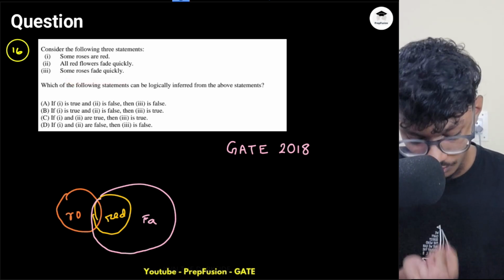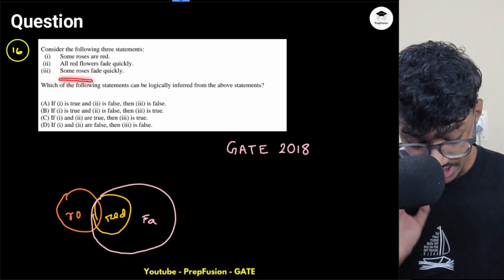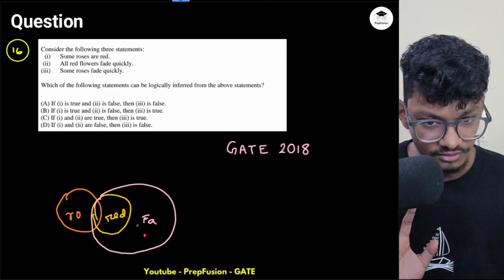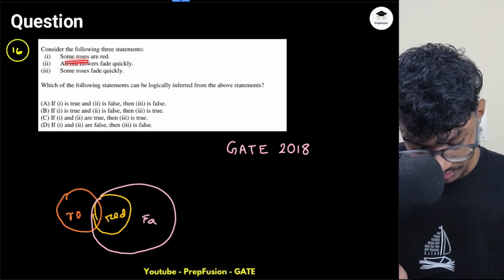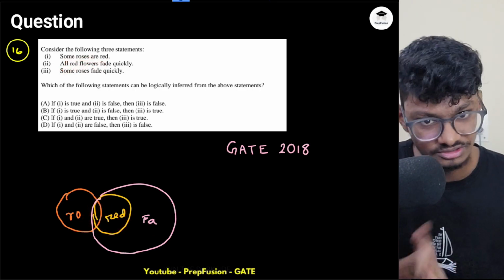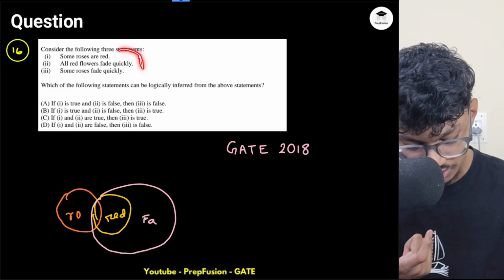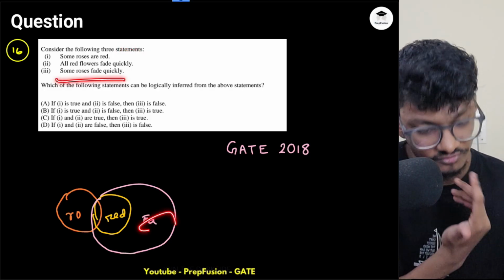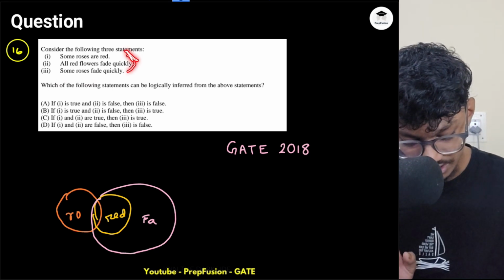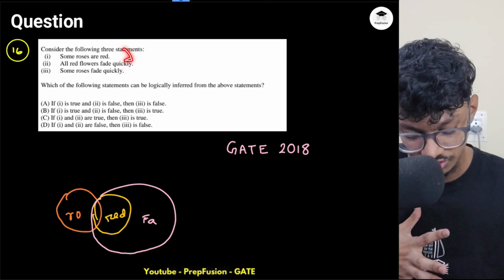All roses fade quickly. Now they're telling me all roses also fade quickly. Some roses fade quickly. So there has to be some common region between rose and fade. Anyways, I knew this because there were some roses that are red, and as all red flowers fade quickly, there was common region already. So this statement is irrelevant, because I can already deduce from these two statements that there will be some roses that will fade quickly. Okay, so these two statements are actually the conclusion of this, right?